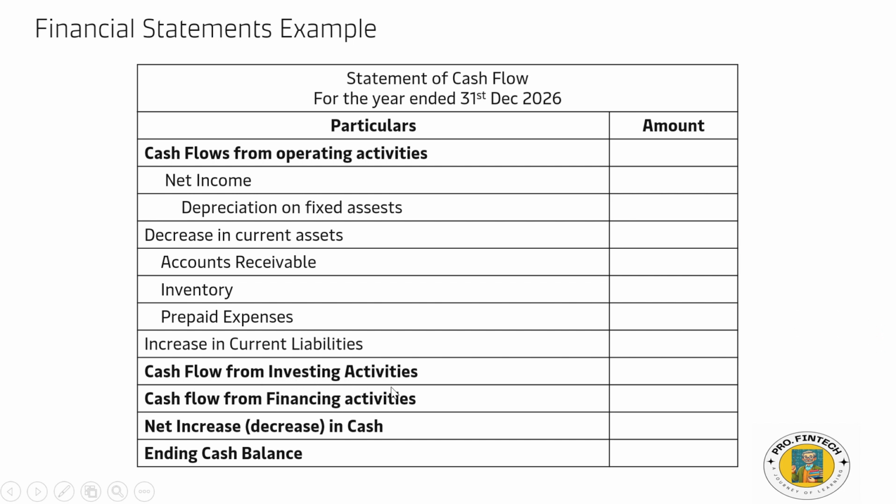Cash flow from investing activities. So when you are investing, there might be a loss or even a gain, right? That means whether you earn from the investing or you lose the money, that will be mentioned here. Then cash flow from financing activity and cash flow from operating activities. That is your daily business, right? Through those activities, whether you earn or lose, what is the cash.